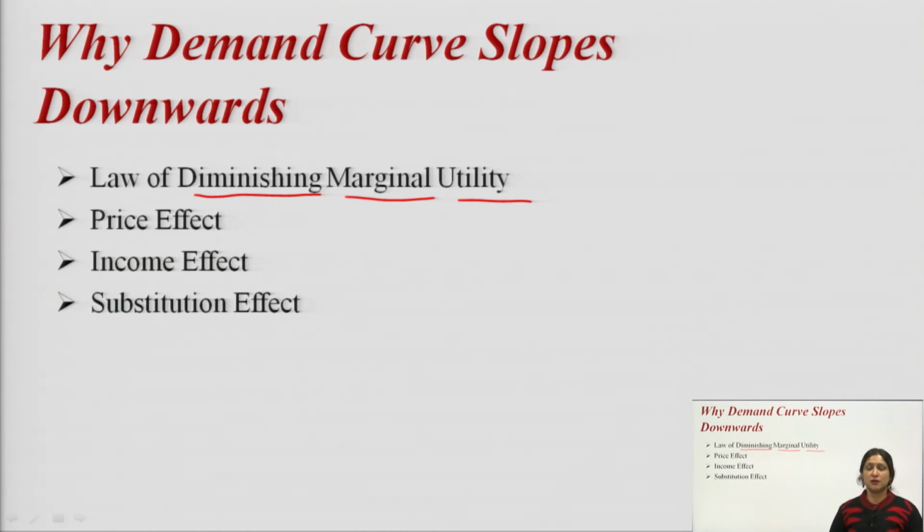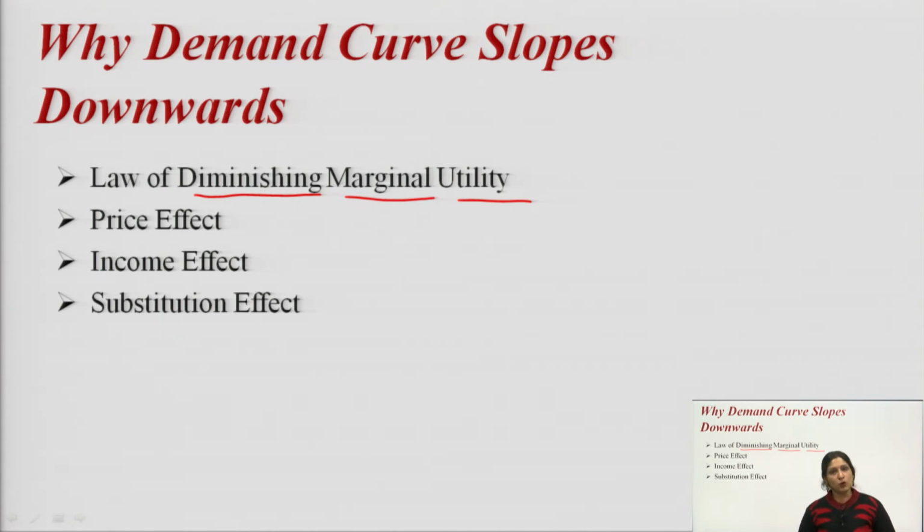Substitution effect is related to substitute goods, meaning the goods which can be replaced with each other, like your tea and coffee, your Pepsi and Coke, which can replace each other. So, what will happen? If the price of one commodity increases, the demand for the other will increase and the demand for the first one will decrease. So, that is the substitution effect. If the price of tea increases, the demand for tea will decrease and the demand for coffee will increase. That will again result in a downward sloping demand curve.